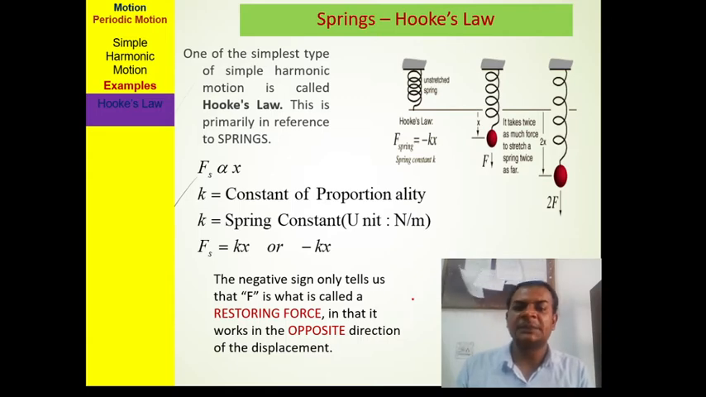Here you can see we show three positions. In the first there is no force, in the second we applied some force and we get displacement x. If we double this force, the value is 2F, and the displacement also increases 2 times. Why do we see this? Because by this condition the spring constant remains fixed.